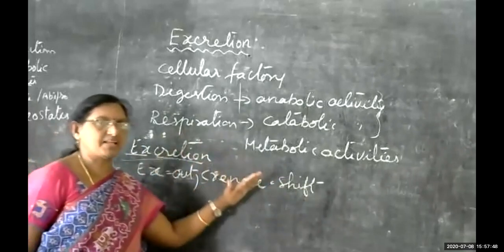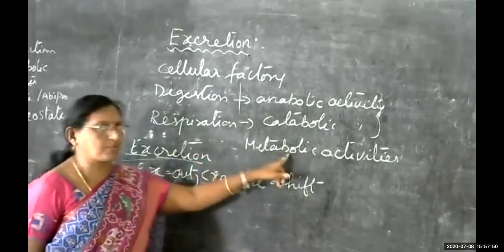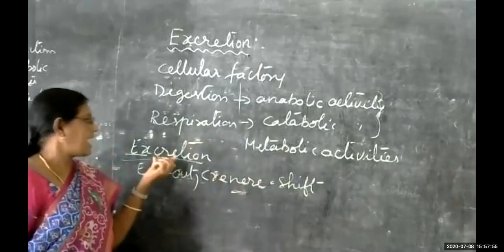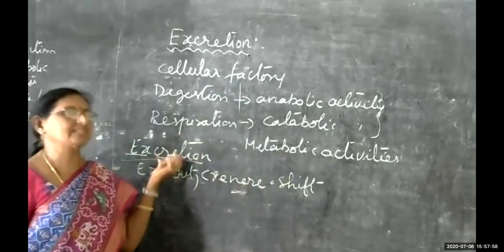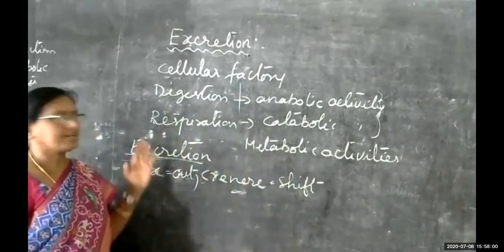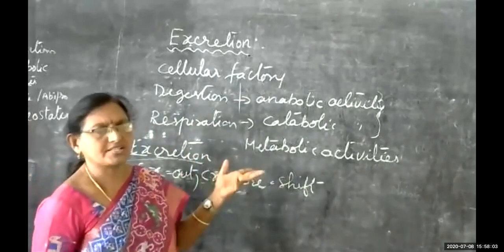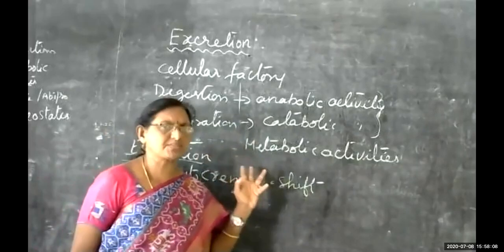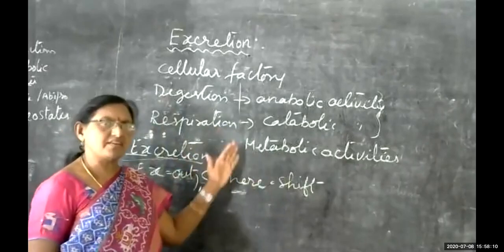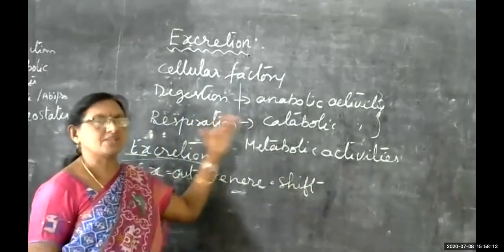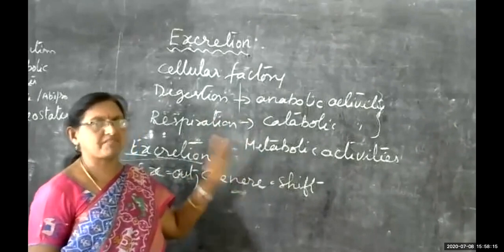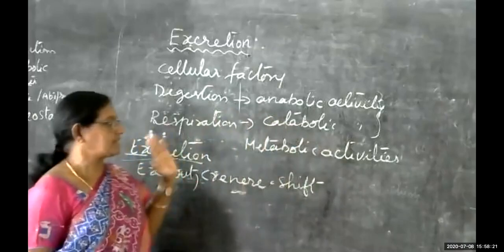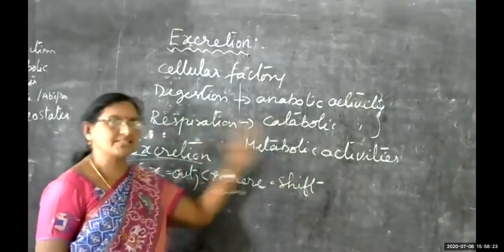Okay, so whatever the materials are released by different metabolic activities in our body, all those materials are removed by the excretion process. So excretion is one of the biological processes, and it will be carried out in all organisms. Not only in human beings, in all organisms the excretion process will be there. Why? Because it is one of the life processes. Excretion is also one of the life processes, how nutrition, respiration, transportation is going on in different organisms. In the same way, excretion and excretory system is there.